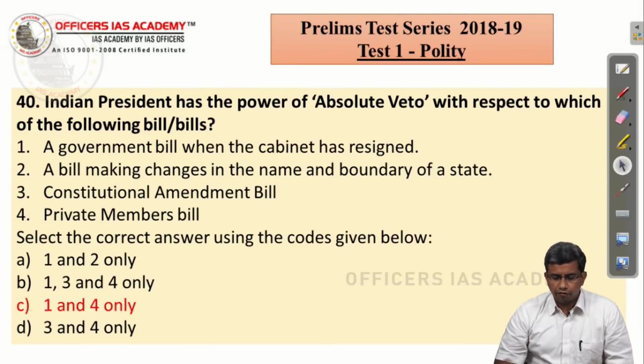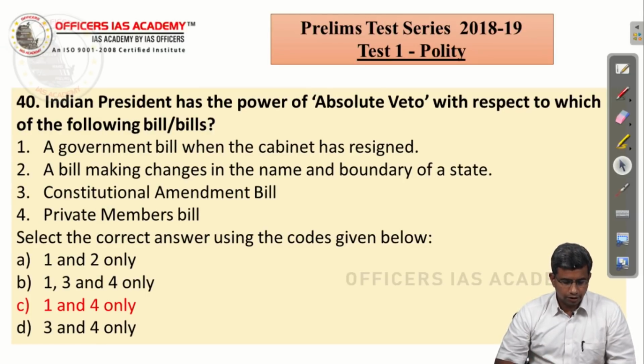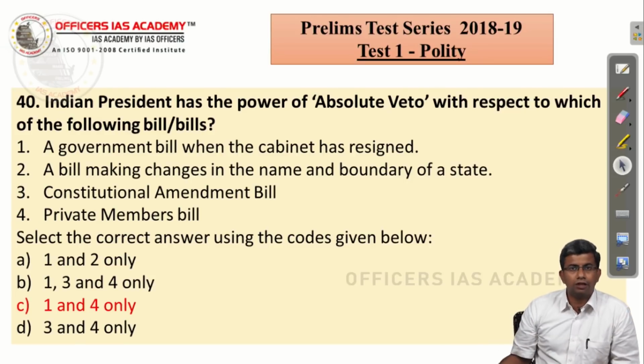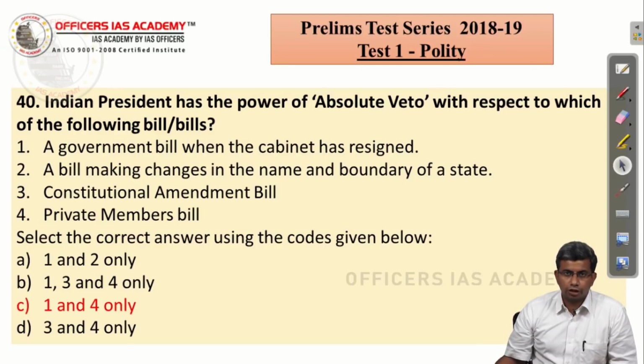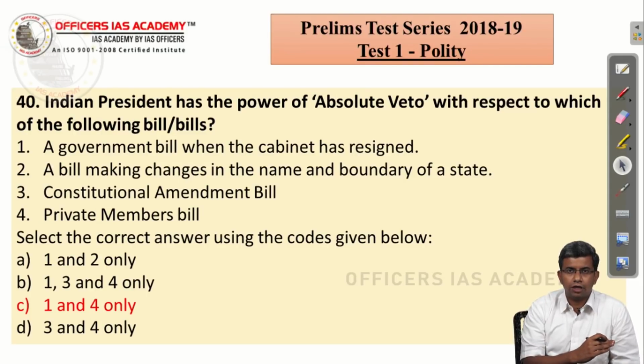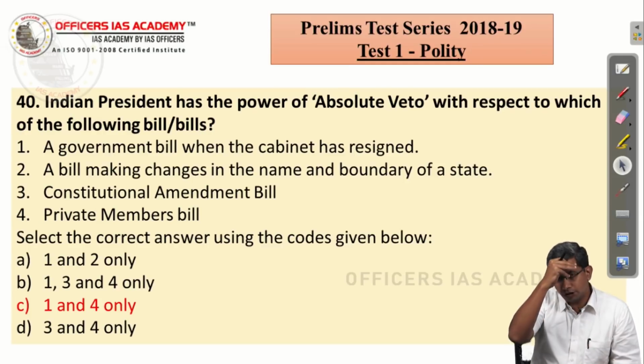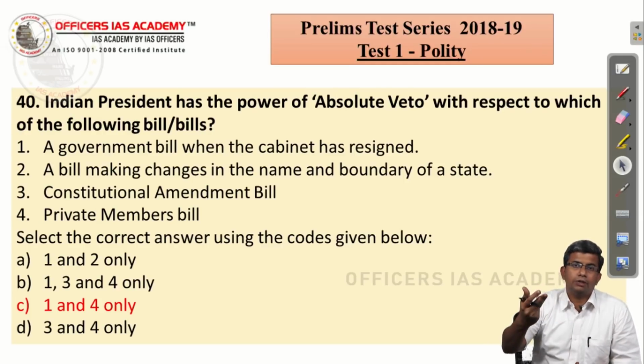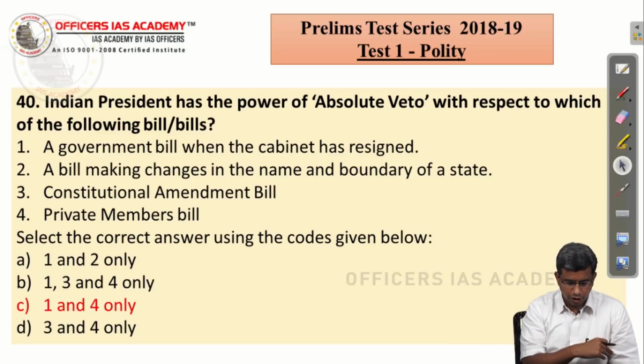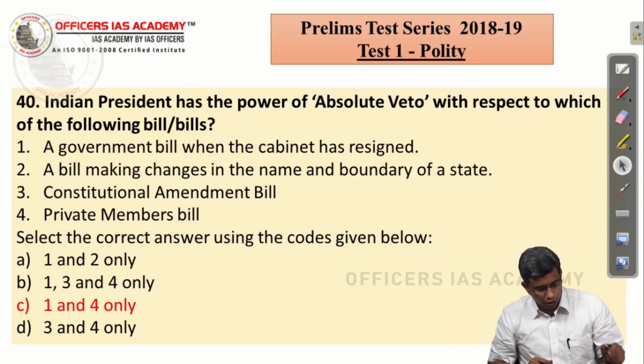Indian president has the power of absolute veto with respect to which of the following bills? We have discussed this in our class. Whenever a bill has been passed by both the houses but the cabinet has resigned, then the government itself is not in power anymore. So he can exercise an absolute veto and reject that bill. Or if it is a private member bill, because private member bills are bills which are introduced by members who are not ministers. So even in case both the houses pass it, if the Council of Ministers advise the president to reject it, he can reject it. So the correct answer is 1 and 4 only.